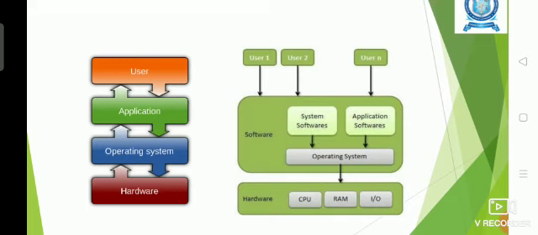The operating system is one important system software which will manage all the hardware configuration, as well as provide the access of the CPU to the software and make our programs get executed on the CPU. And also the operating system provides the main memory access to the programs. It allocates the memory locations to our programs. The hardware has many input-output components, which are grouped into three: processor, memory, and input-output devices.